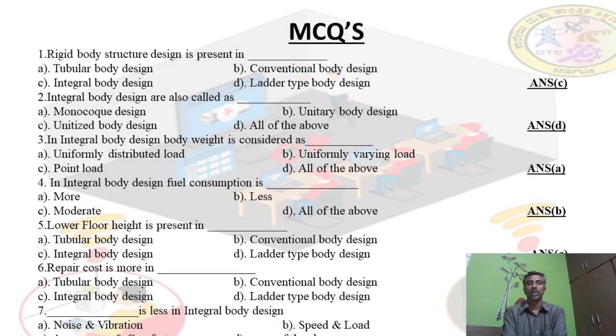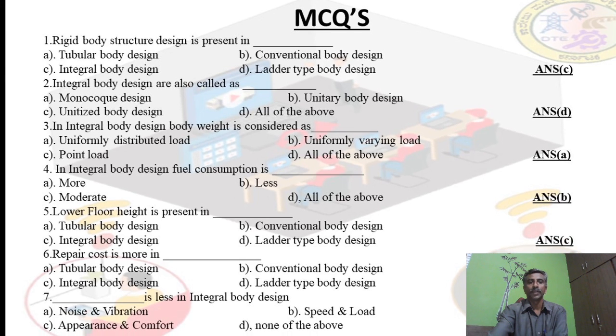The next is multiple choice questions. See, in the multiple choice questions, the first one is rigid body structure design is present in integral body design, meaning very good construction. While explaining the advantages at the starting of this topic, we mentioned that the rigid body structure, that is a tubular structure, by making use of the tubular structure, integral body design is very rigid if you compare with all other types of body design.